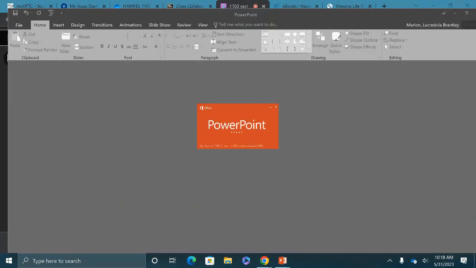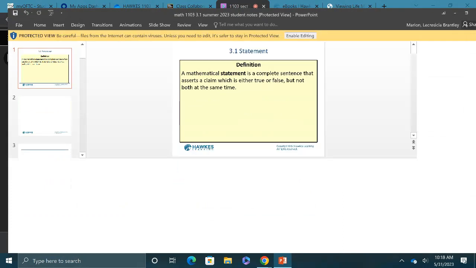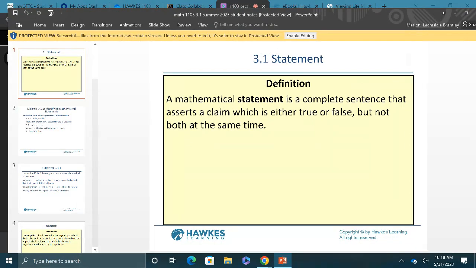All right, so 3.1. It is very, very interesting. A lot of it is reading, reading, reading. Do you all have the set of notes? I figured it. But we have them. That is not a problem. So we're going to wrap up this chapter with something fun.